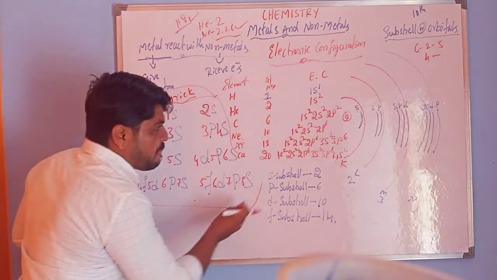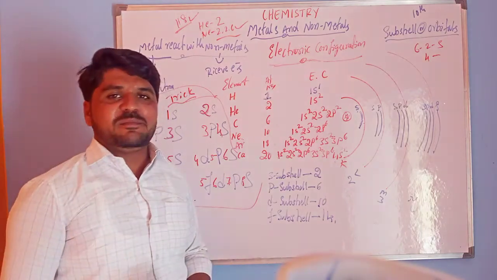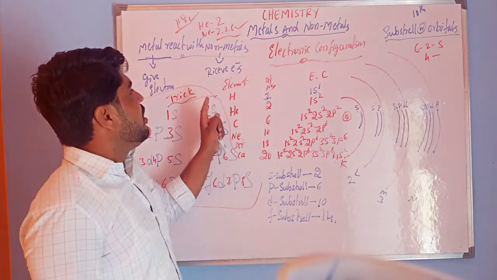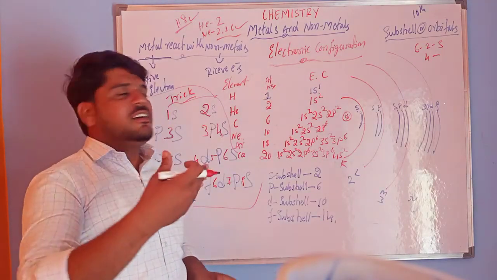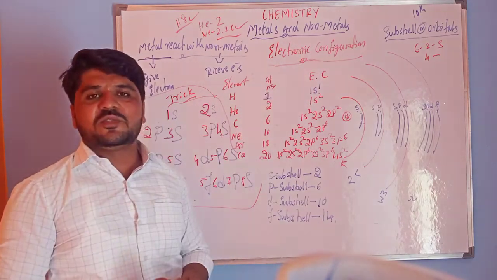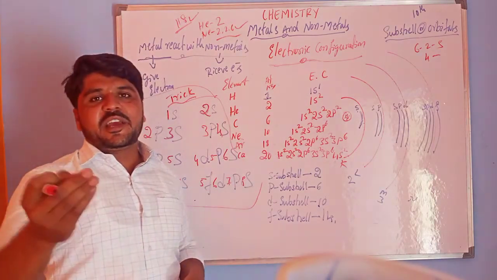So these are the concepts. But you do one thing, ma. Take a periodic table and try to write the electron configuration of many, many elements. So take the periodic table, practice well. If you have any doubts, you can ask on my personal number.